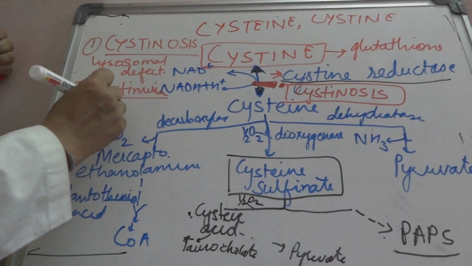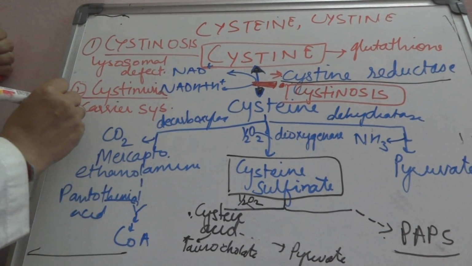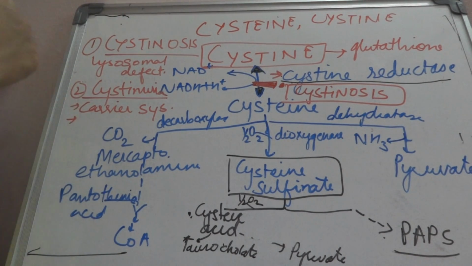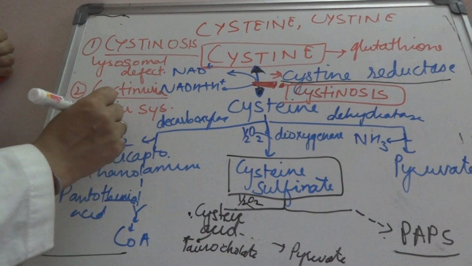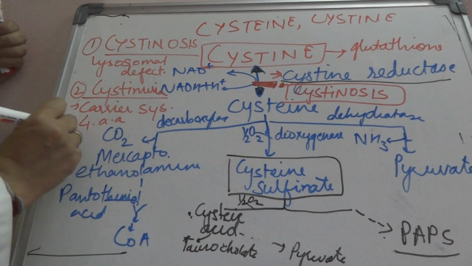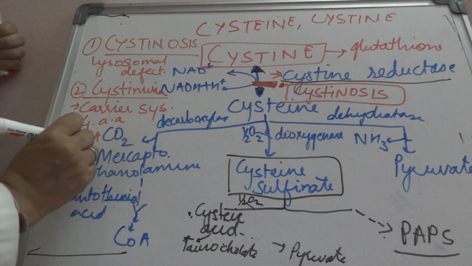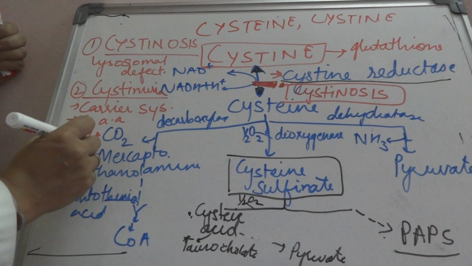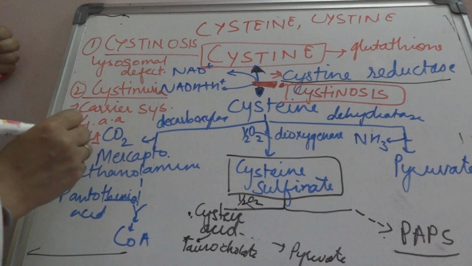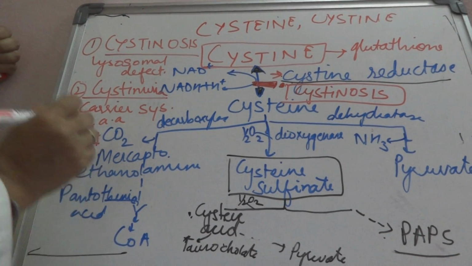Because the carrier system is defective, there is a defect in the reabsorption of 4 amino acids, and the shortcut to remember is COLA, that is cystine, ornithine, lysine and arginine.